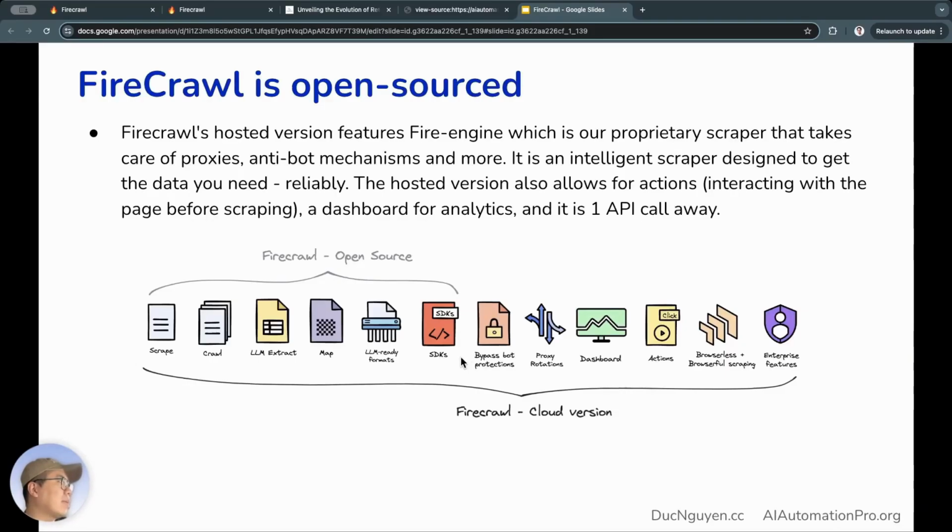But the open source version doesn't have the advanced features that are actually really necessary when we need to scrape a lot of data at a large scale. Mechanisms for bypassing anti-bot measures. This is bypass bot protection, meaning bypassing CAPTCHAs, or avoiding getting banned, having your IP blocked. You need a proxy rotation mechanism, which means rotating proxies.